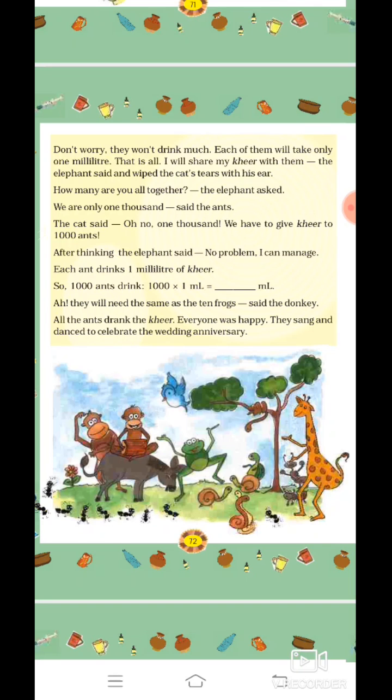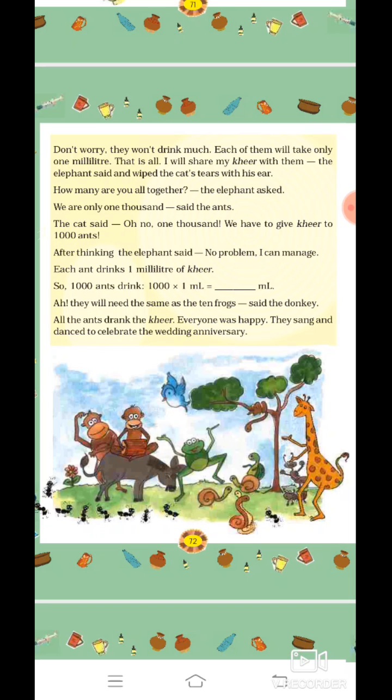She is getting so worried about it. Don't worry, they won't drink much. Each of them will take only 1 milliliter. That is all. I will share my kheer with them, the elephant said and wiped the cat's tears with his ear. Now the cat was crying because she was worried about what she will give to the ants. So the elephant came and said don't worry, I will share my kheer with all of them.